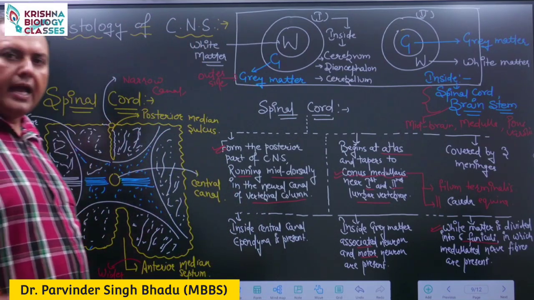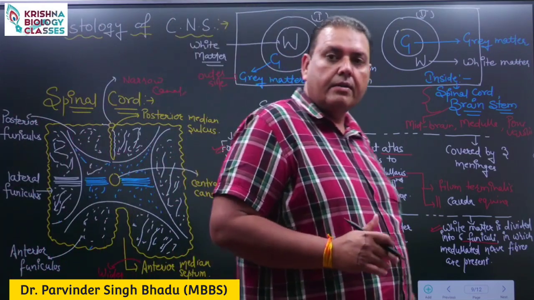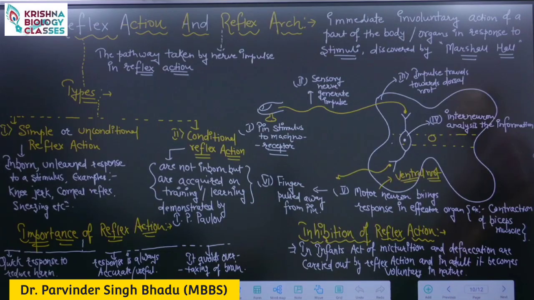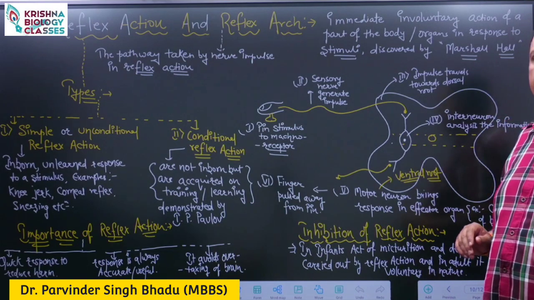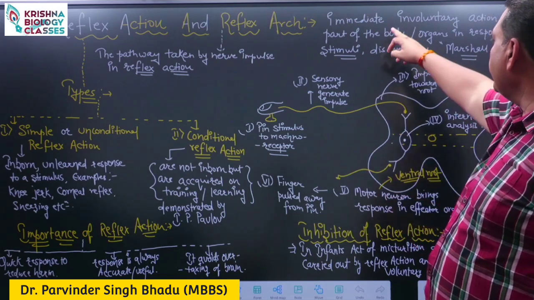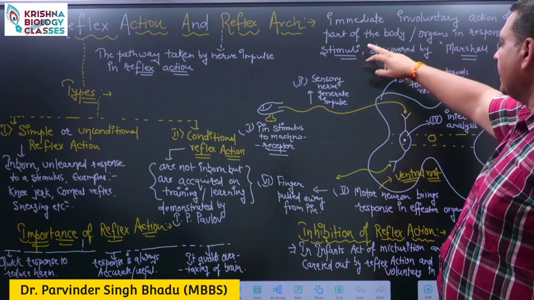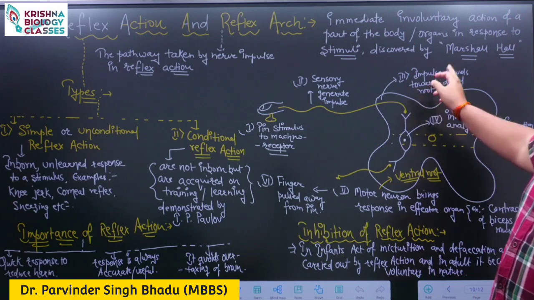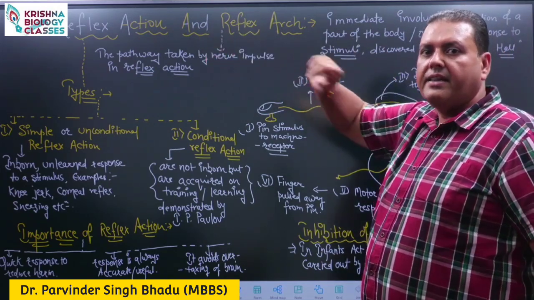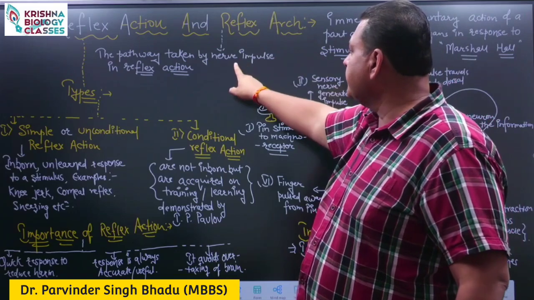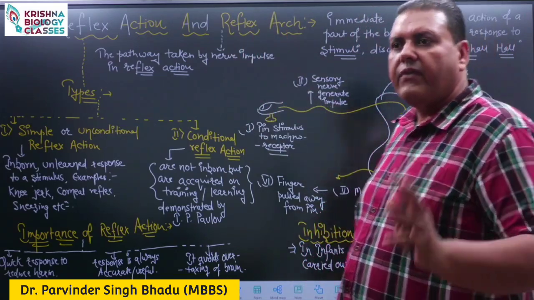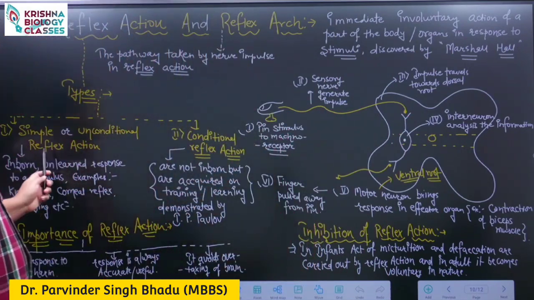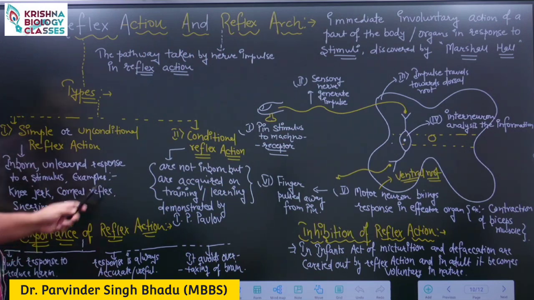This spinal cord helps us in reflex action and reflex arc. So what are reflex action and reflex arc? These are sudden, spontaneous, very immediate involuntary actions or responses to specific stimuli. So a sudden spontaneous response to a stimulus is named reflex action, and the path followed during this reflex action is named reflex arc. These reflex actions are broadly divided into 2 types: simple or unconditional reflex actions, which are present in our body from birth.